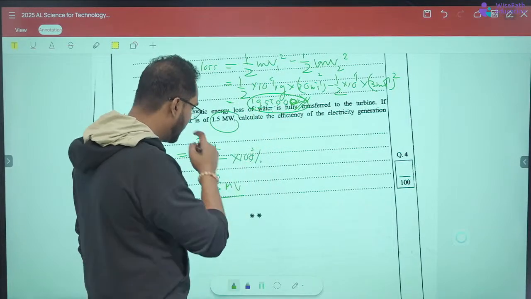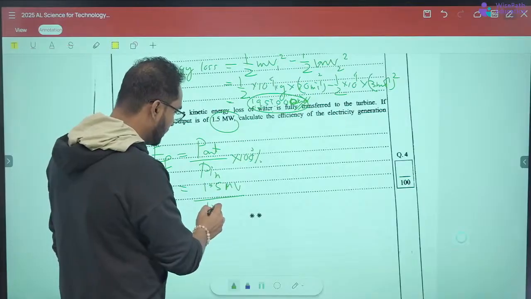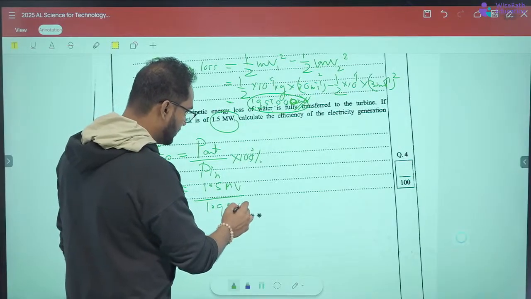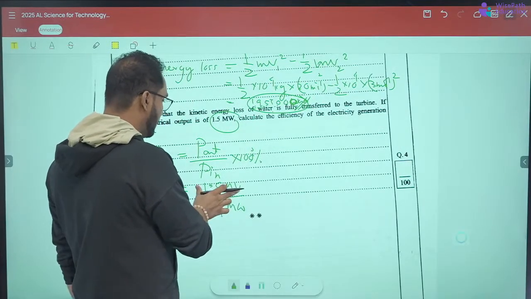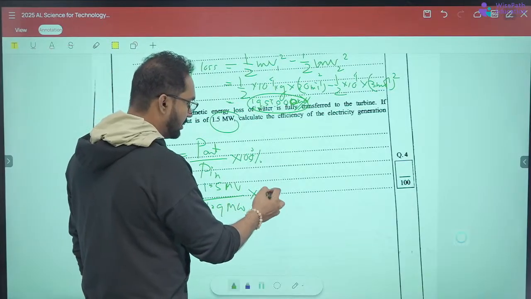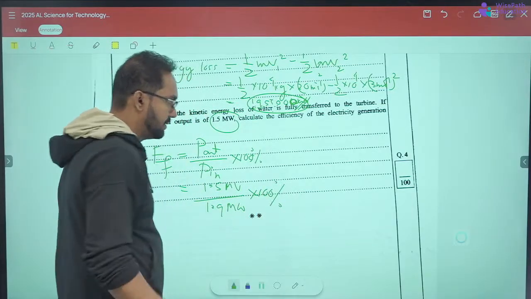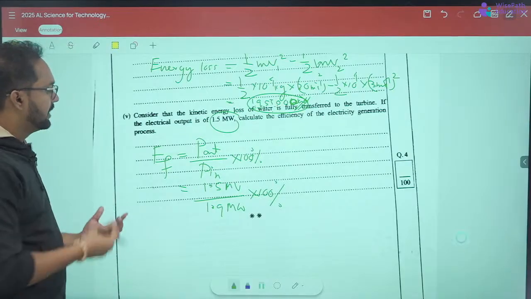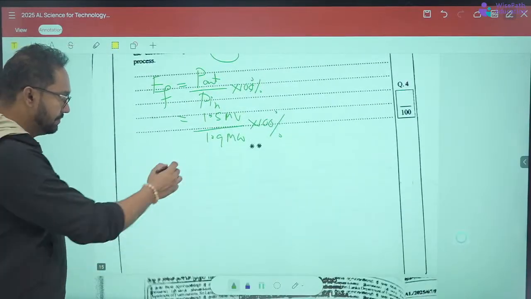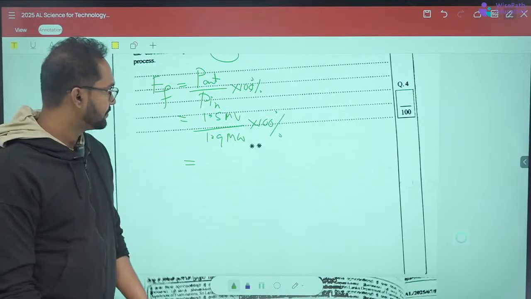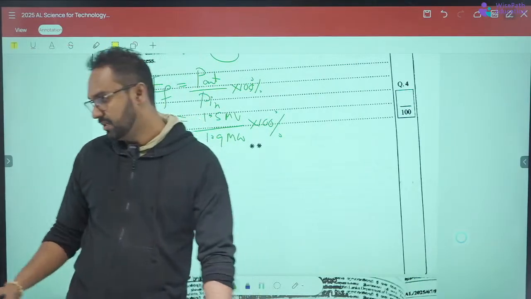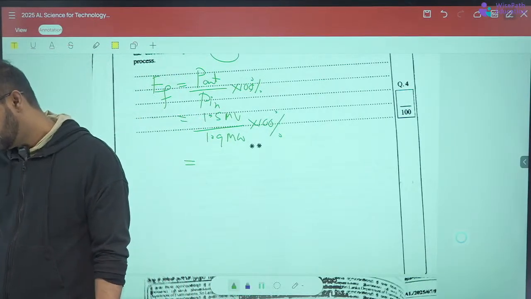So then it comes to 1.9 megawatts, right? 1.9 megawatts, this is the in, this is the out, multiply this by 100%, so you get the efficiency, right? And what is the efficiency now? 1.5 divided by 1.9 into 100%.